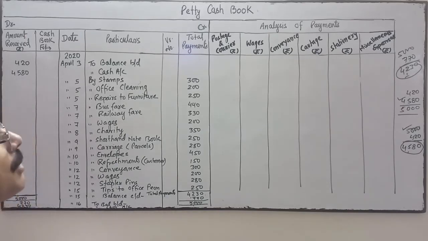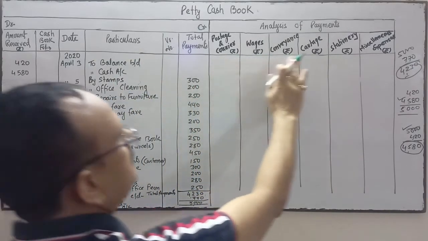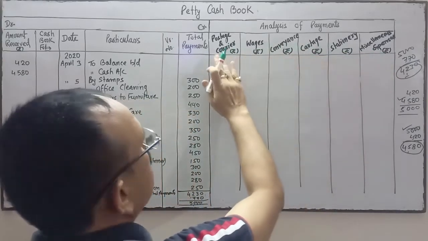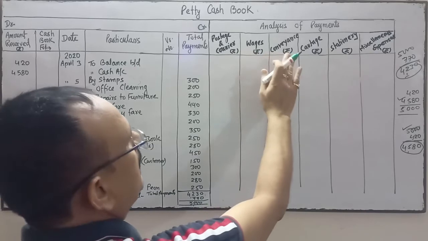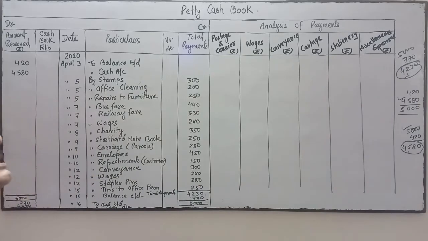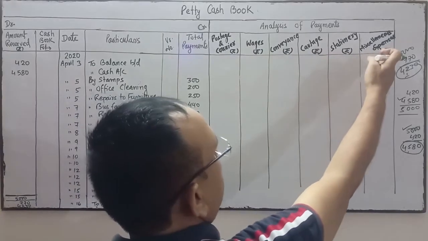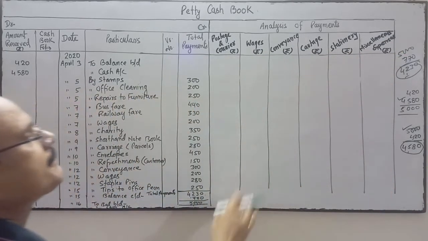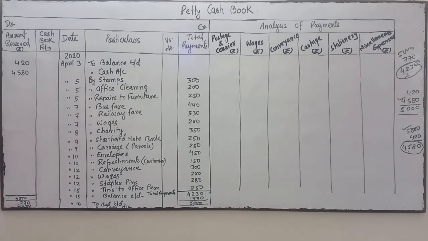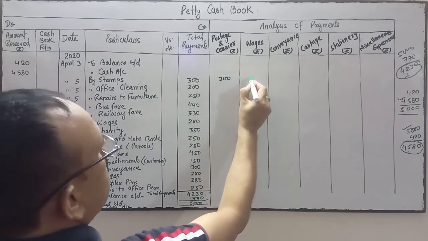Now come to the analysis of payment. Come one by one. Stamps come under which head? There are six analysis of payment columns: postage and couriers, wages, conveyance, cartage, stationery, and miscellaneous expenses. If these expenses don't come under these five, then we write that amount in miscellaneous expenses. So first one is stamps. Stamps will come under postage and stamps, 300. So I am writing here 300. In the rest of the columns I put a dash.